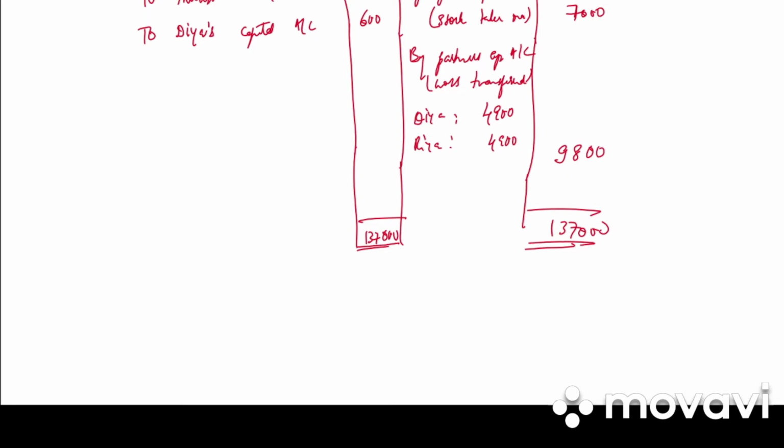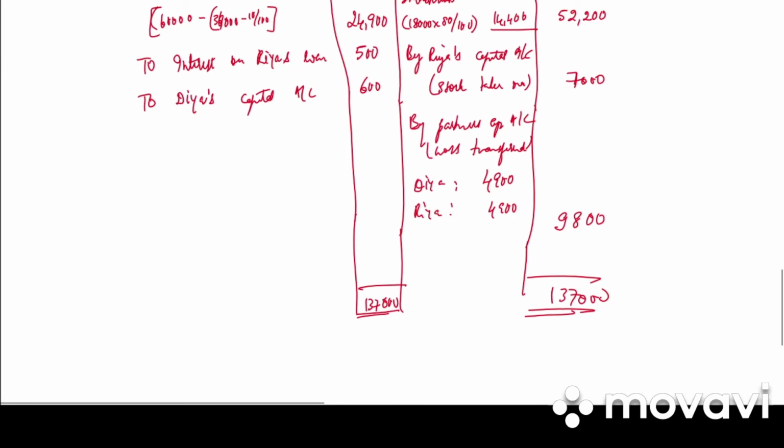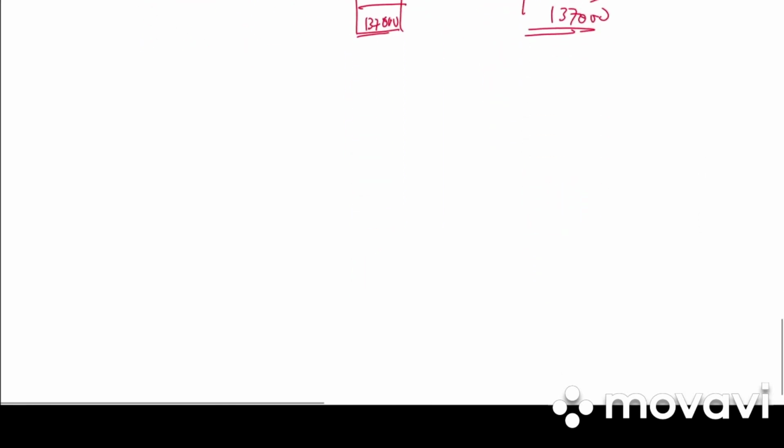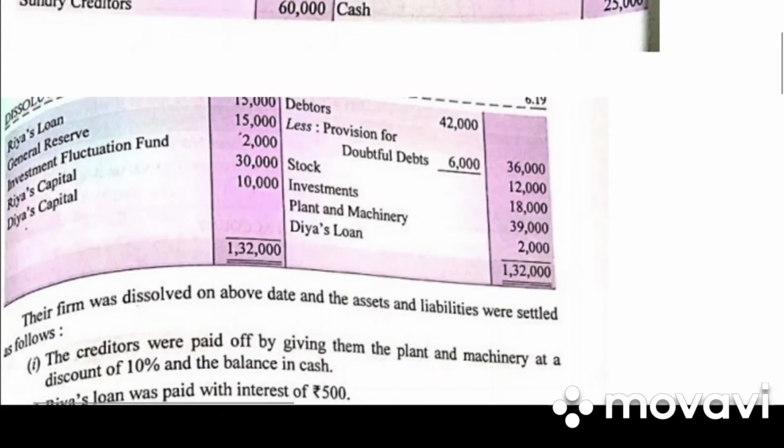So go to your journal entries which I have given you. The first step is transfer all the assets. Next step is transfer all the liabilities except cash in hand, cash at bank, reserves, profit and loss account balance. Next is all the assets are realized, all the liabilities are realized. Then if assets are taken over, if liabilities are taken over, then we have realization expenses that need to be written. Clear?